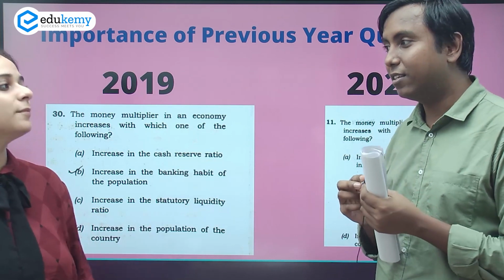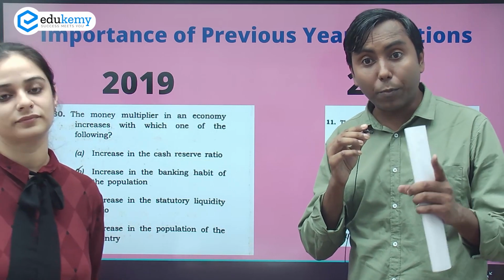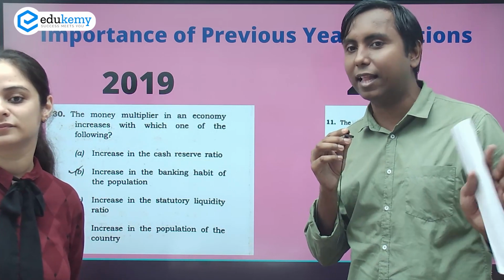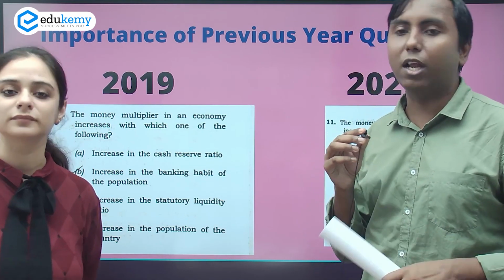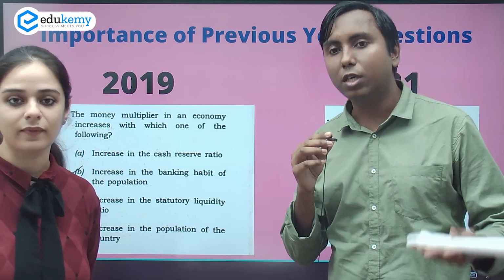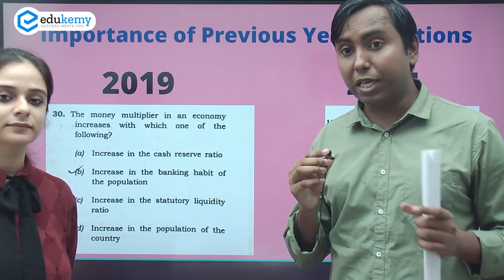That certainly highlights the importance of previous year questions. Not because questions are repeated; this is a once in a while thing, not typical of UPSC. UPSC typically does not repeat questions verbatim, but the themes are important.